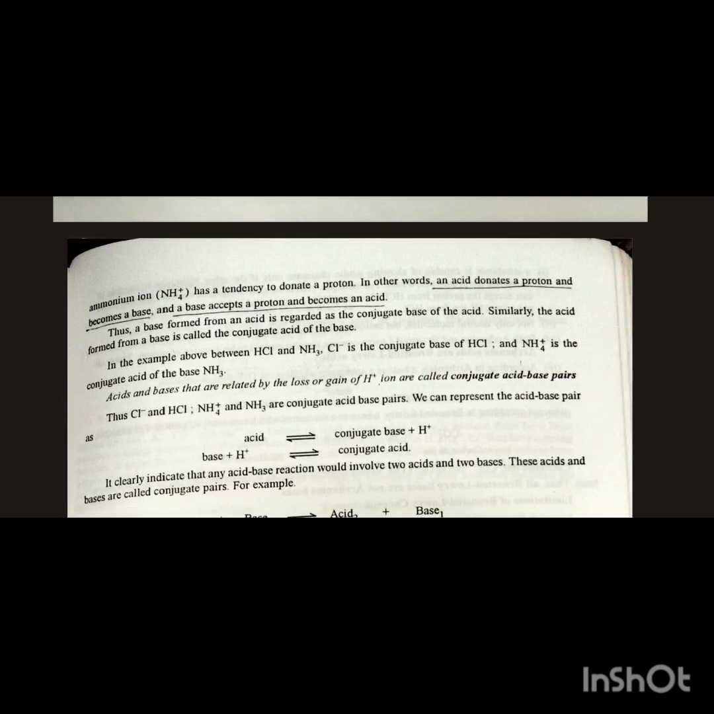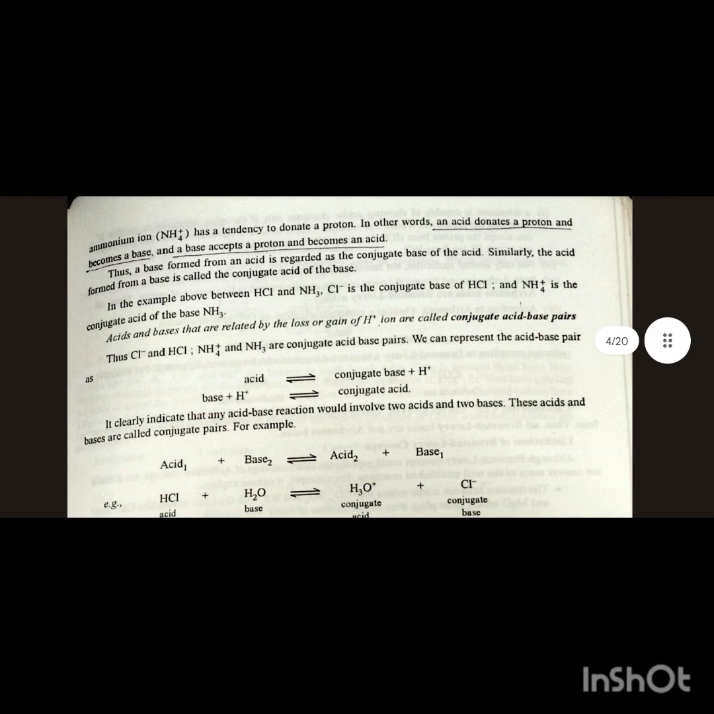to donate a proton. In other words, an acid donates a proton and becomes a base, and a base accepts the proton and becomes an acid. Thus the base formed from an acid is regarded as the conjugate base of the acid. Similarly, the acid formed from a base is called the conjugate acid of the base. In the above example between HCl and NH3, Cl⁻ is the conjugate base of HCl and NH4⁺ is the conjugate acid of the base NH3.